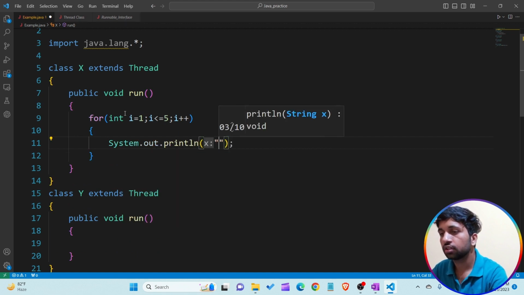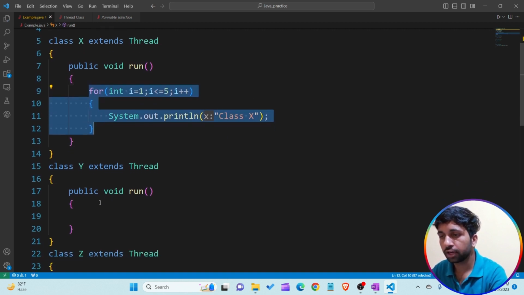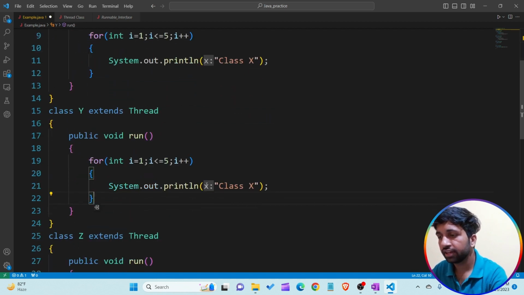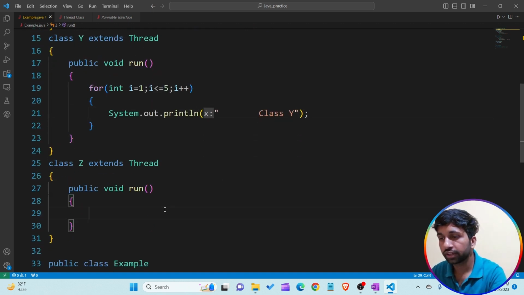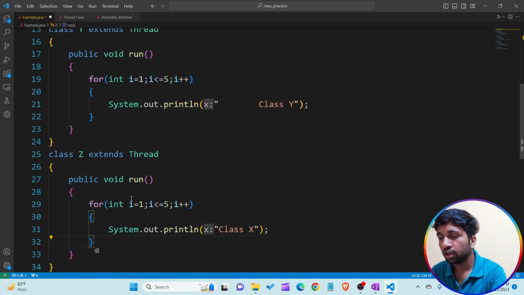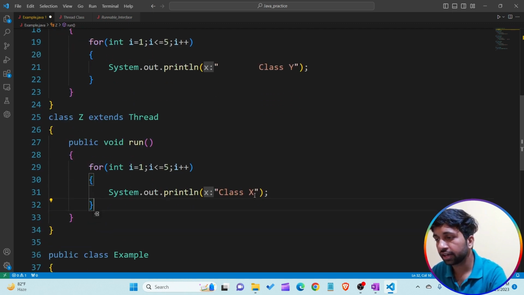I am writing here class X. Then copy this particular for loop and put it here in class Y. By giving some space, I want to write here Y. I think you are able to understand why I give this space, because if I give this space, you are able to understand how the particular lines of code or how the threads are executed in different ways. So again, I want to come into class Z and override the run method. I am writing here class Z and giving more spaces.